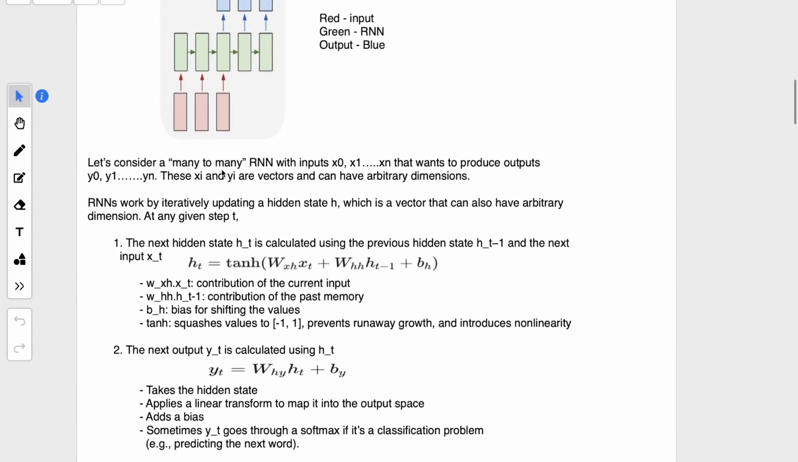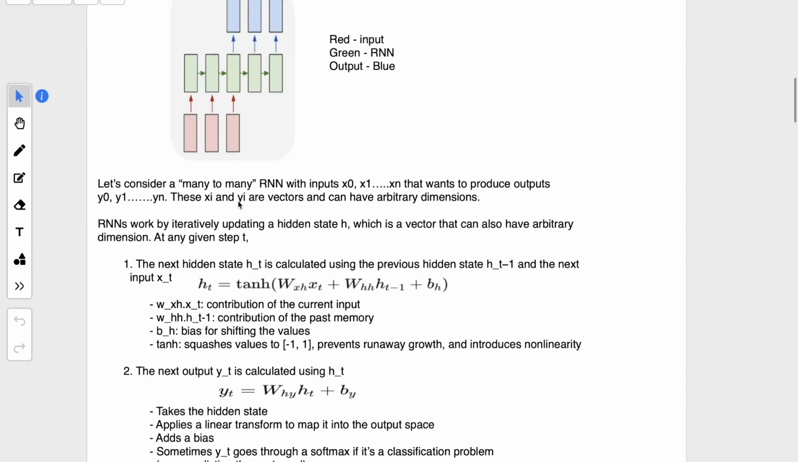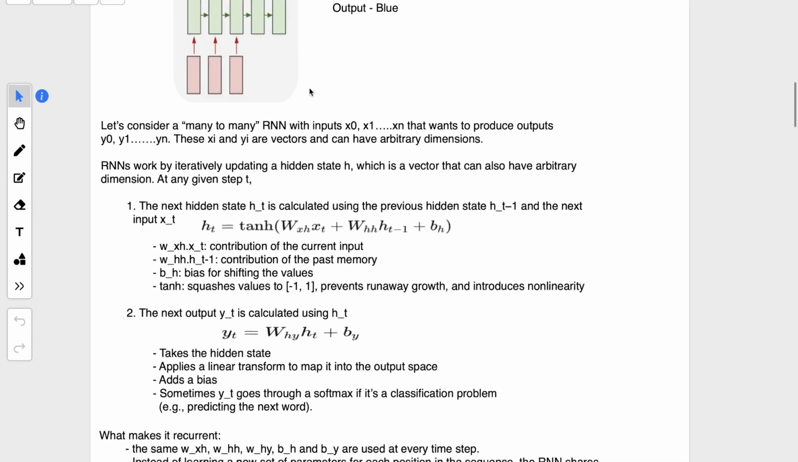So let's consider a many-to-many RNN with inputs x0 to xn that wants to produce the outputs y0 to yn. Here xi and yi are vectors and they can have arbitrary dimensions. To pass an input into the RNN, we convert the words into vectors. We will see in our training example how we do this. But once we train our RNN on the vectors, the RNN can use those vectors to produce the outputs.